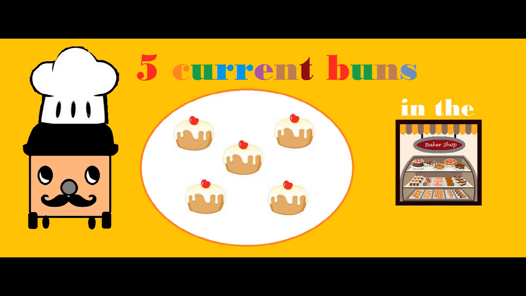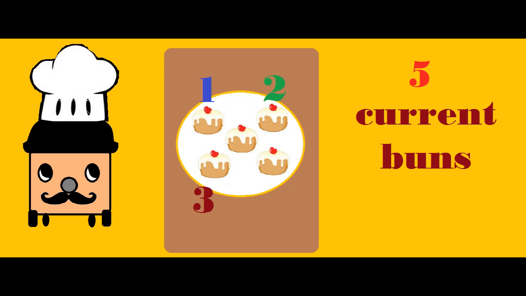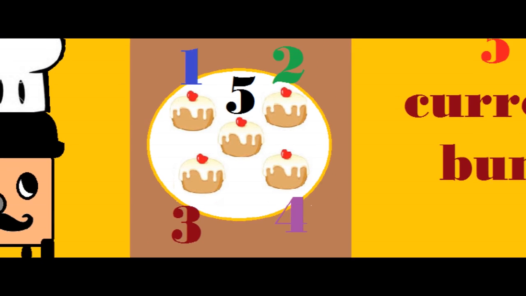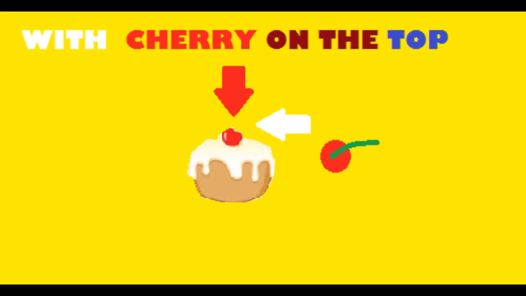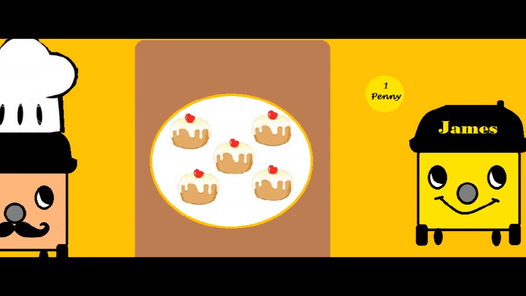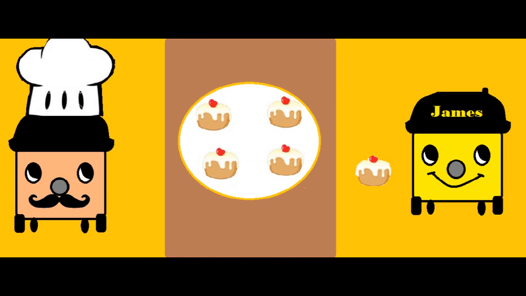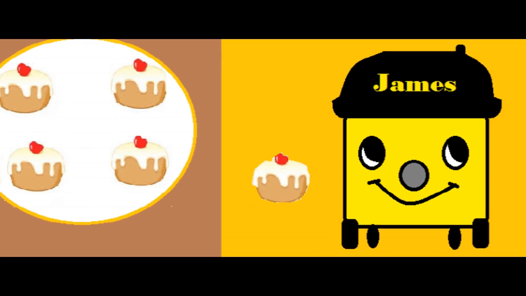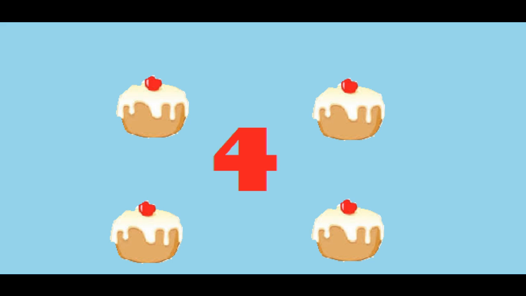5 currant buns in the baker shop. 1, 2, 3, 4, 5. 5 currant buns in the baker shop, round and fat with a cherry on the top. Along came the little boy with a penny one day. Bought a currant bun and ate it right away. 5 minus 1 equals 4.